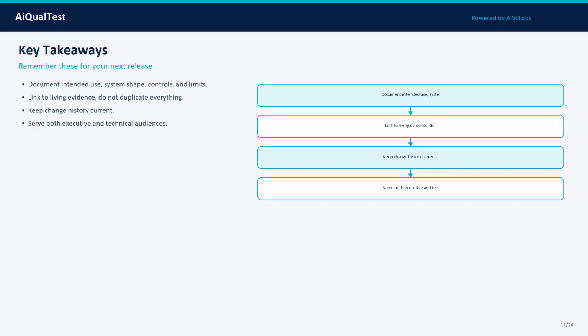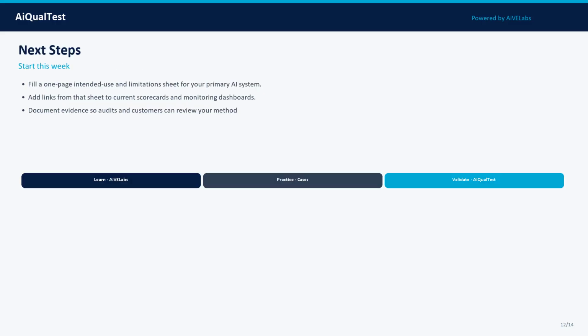Key takeaways for your team. Takeaway 1: Document intended use, system shape, controls, and limits. Takeaway 2: Link to living evidence, do not duplicate everything. Takeaway 3: Keep change history current. Takeaway 4: Serve both executive and technical audiences. Write these into your team wiki and release checklist so they survive staffing changes.